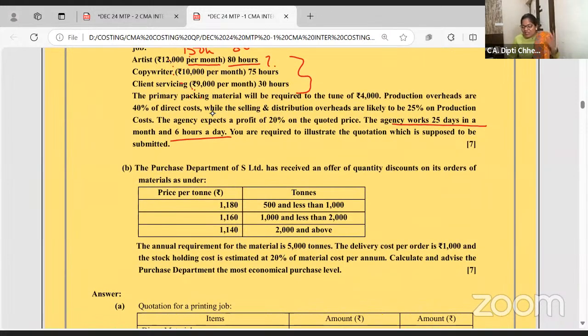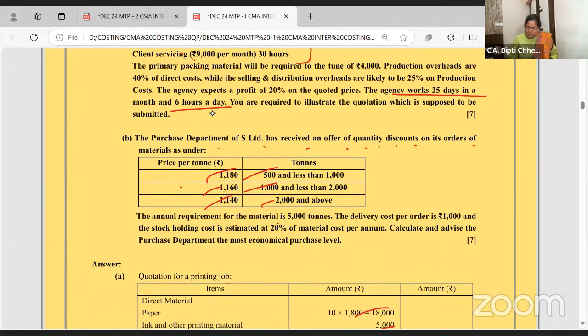Lot size question. We have already done it. Purchase department has referred a quantity discount. 1120 will be the price for 500. 1160 for 1,000 and 1140 for 2,000. Annual requirement for the material is 5,000.